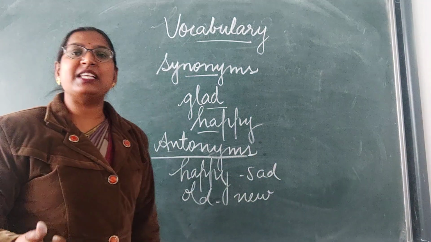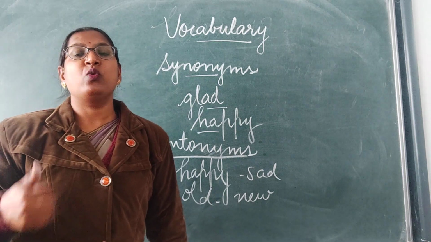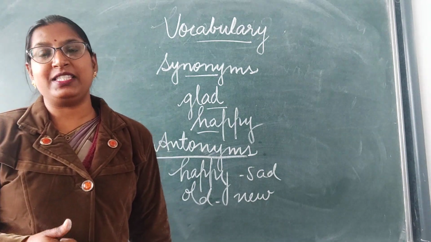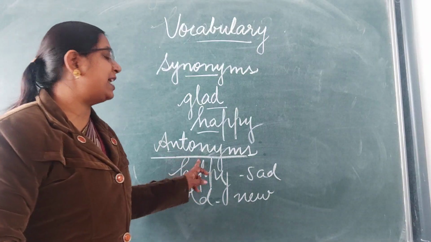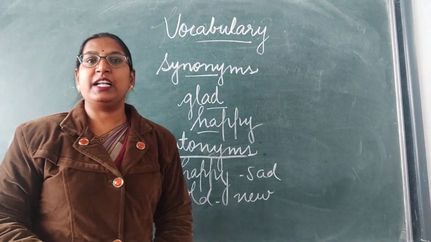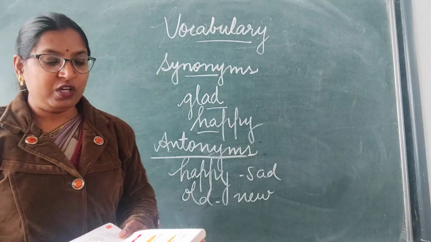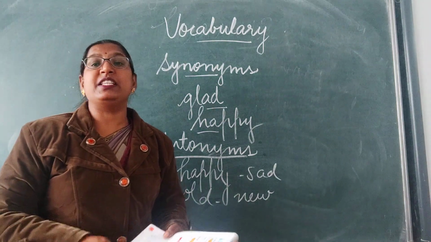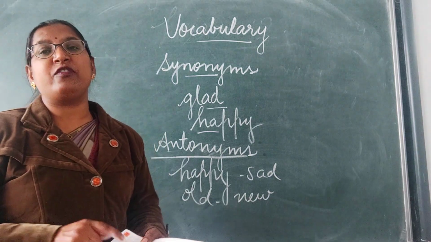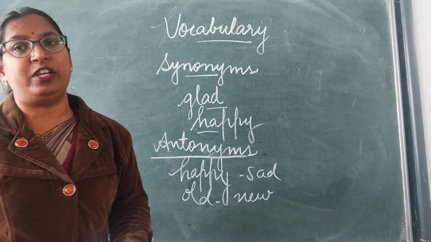Old, new. These are words with opposite meanings. And the words which have opposite meanings are known as antonyms. Understood, all of you? So, here on page number 202 also, a list is given, a table is given here with the synonym and with the antonym.